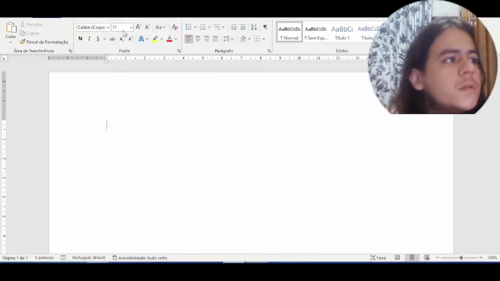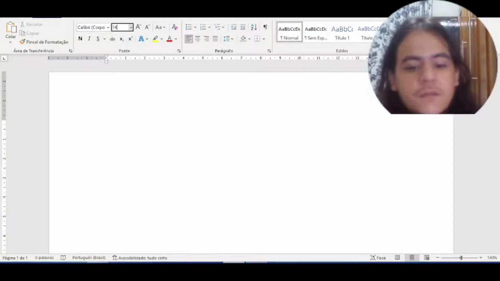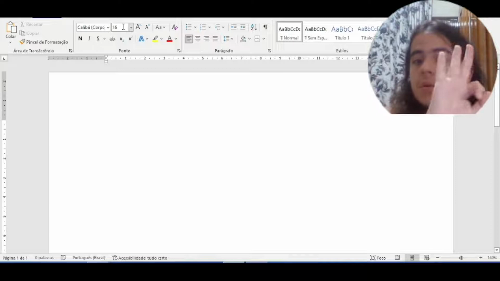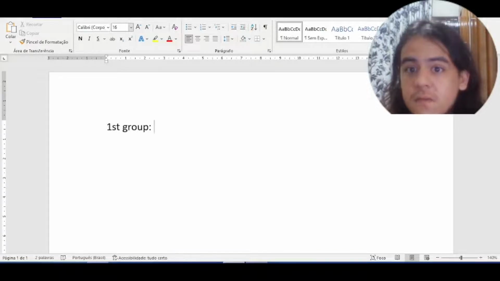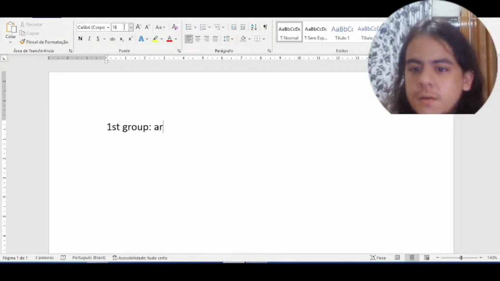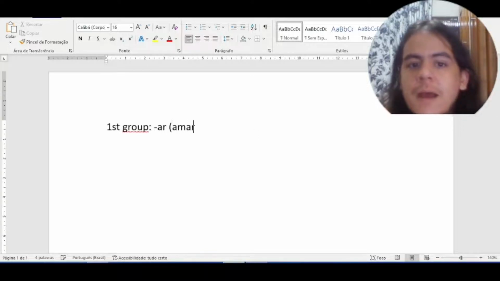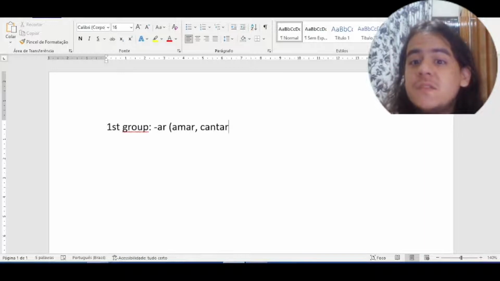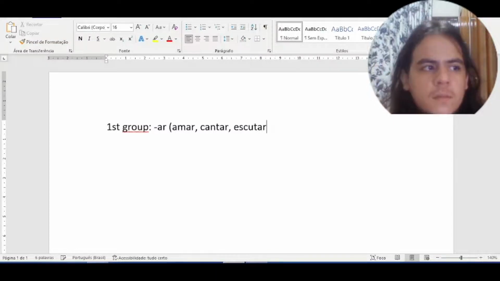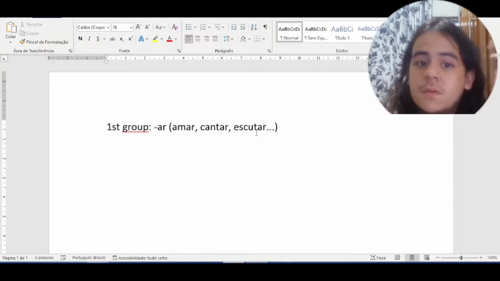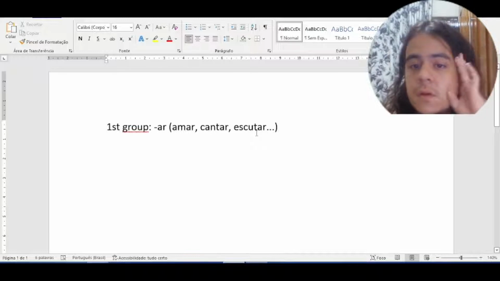In Portuguese, we divide the verbs into three groups. The first group, the verbs that end in AR. For example, amar, to love, cantar, to sing, escutar, to listen, etc. These verbs are all regular verbs.